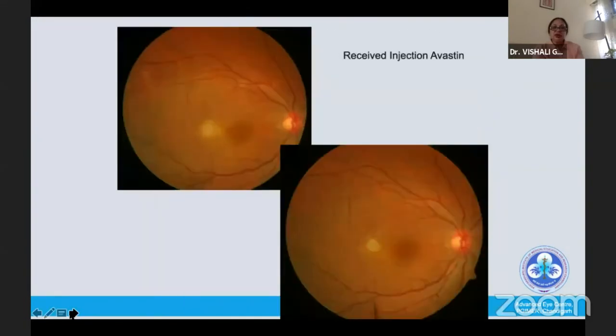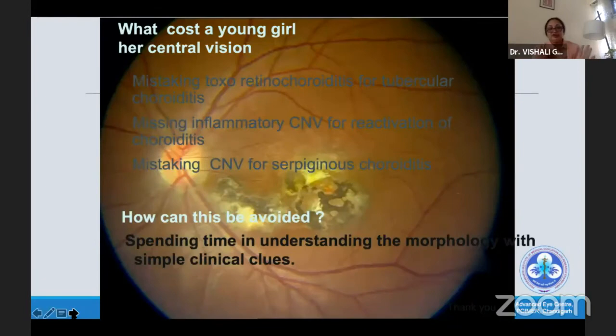So coming to her last episode, this is what went wrong. This is my last slide. Mistaking toxoretinochoroiditis for TB choroiditis, missing inflammatory CNV for reactivation of choroiditis, and mistaking CNV for serpiginous choroiditis. How can all this be avoided? Just spend time in understanding the morphology. Look at the simple clinical clues.